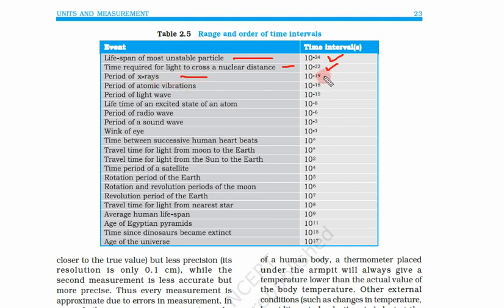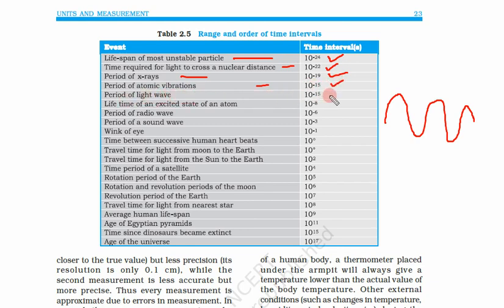Period of X-rays. X-rays are also a vibration, you know that these are vibrations. The time period of X-rays is 10 to the power minus 19 second. Period of atomic vibrations, again the time period of atomic vibration is 10 to the power minus 15 second.